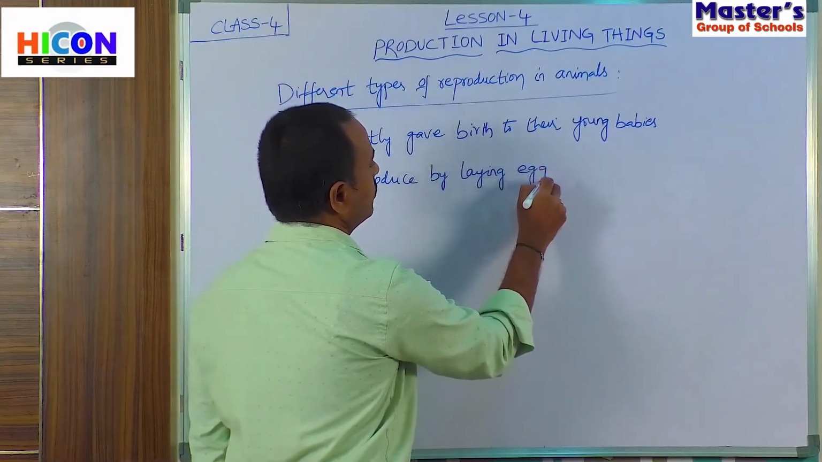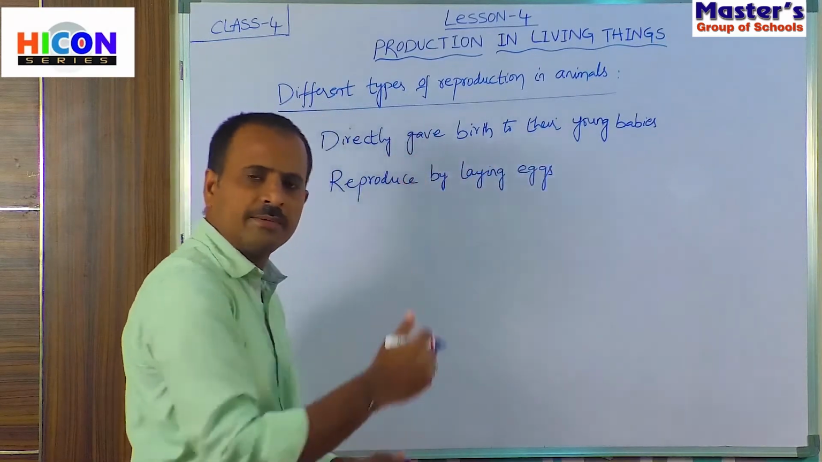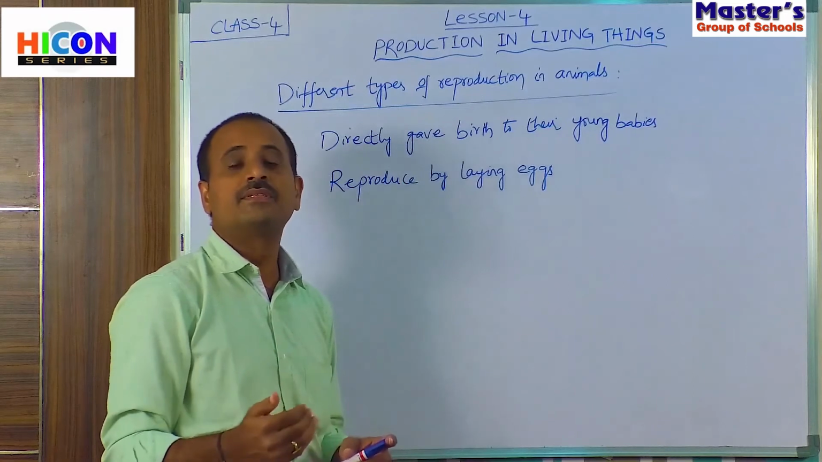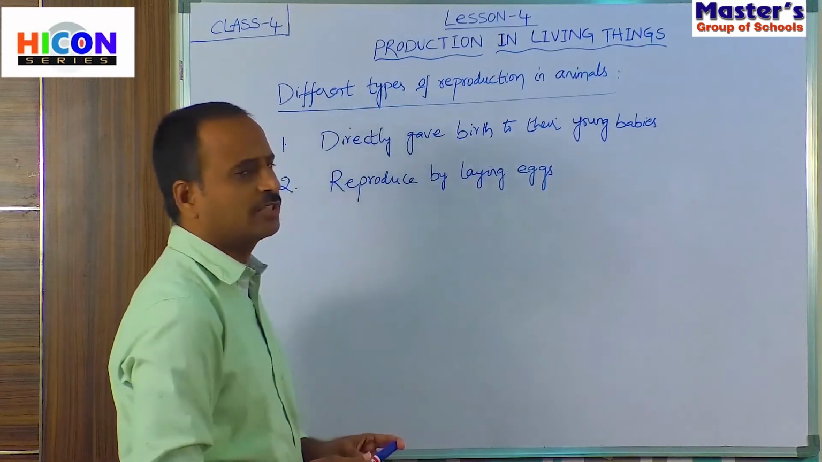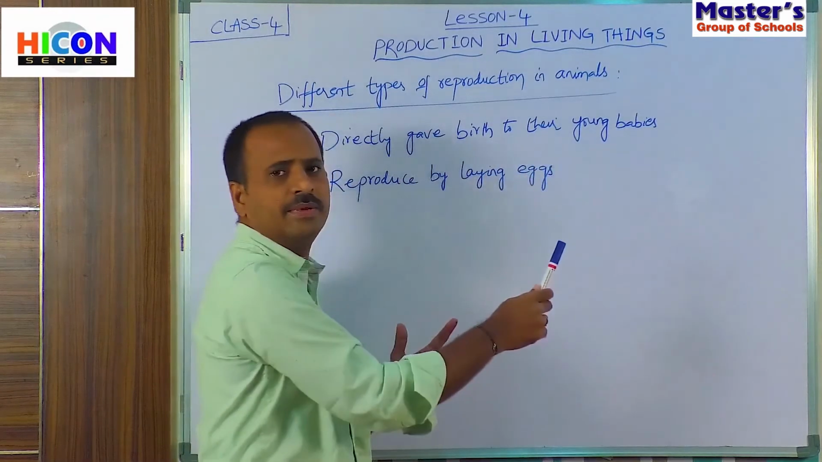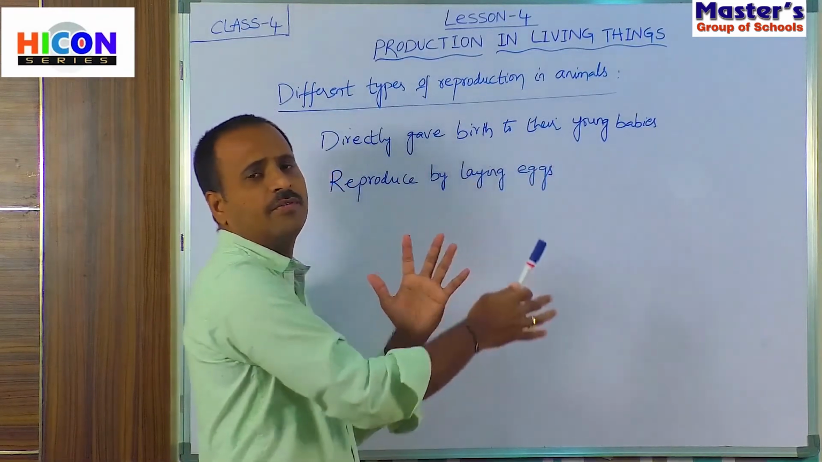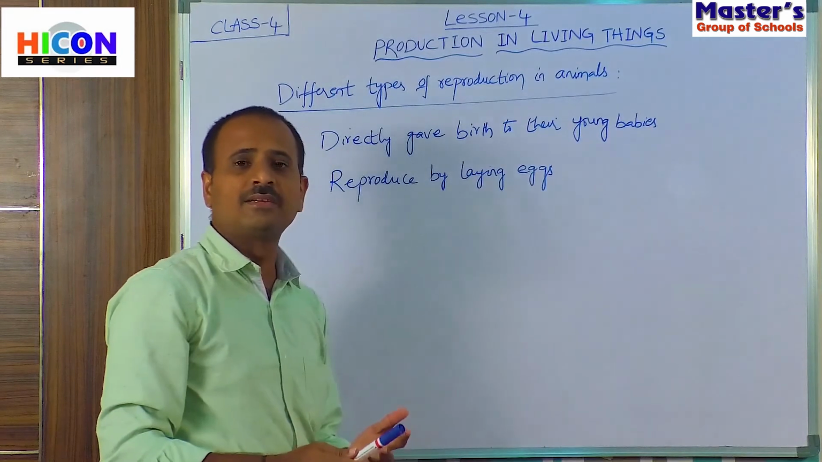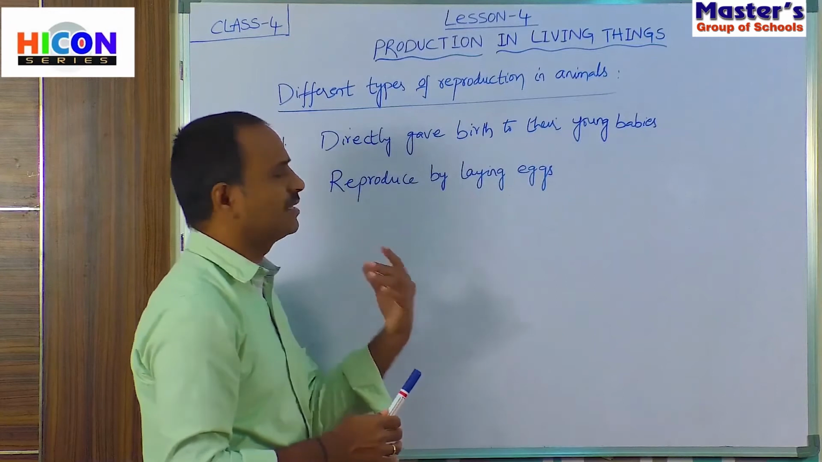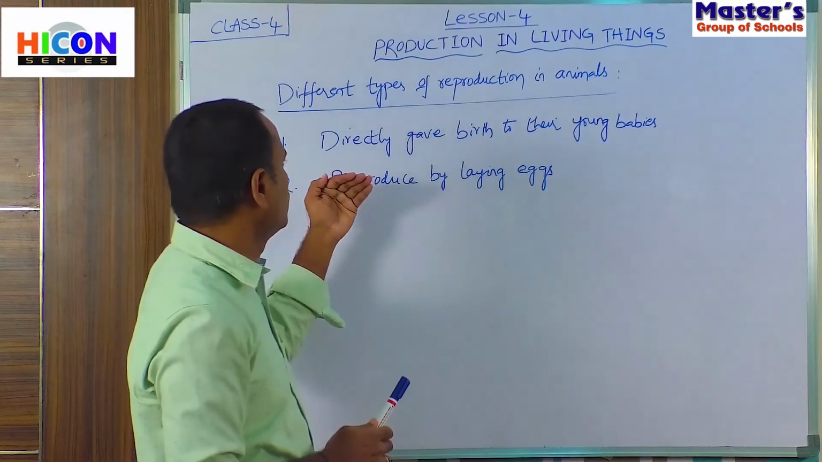So children, by using these two types, all the animals can reproduce their young babies, that is young ones. So what is the first one? Some animals directly give birth to their young babies, so this is the first type of reproduction. And another way is some animals reproduce by laying eggs. So let us discuss each one in detail.